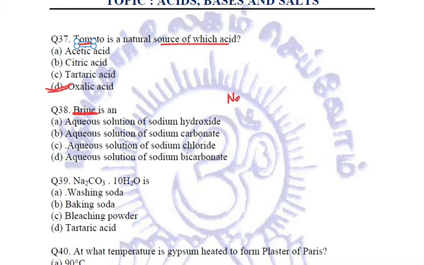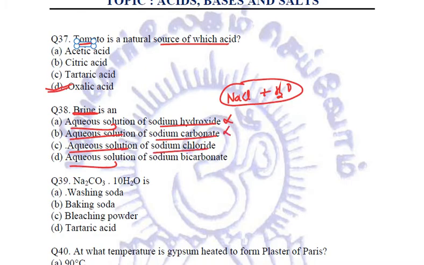Brine is a cold and concentrated solution of common salt, sodium chloride, in water. Right? So it is an aqueous solution, no doubt. Aqueous solution is there, but of sodium hydroxide, no. Sodium carbonate, no. Sodium chloride, yes. Sodium bicarbonate, no. So C is the correct option, that brine is a cold and concentrated aqueous solution of sodium chloride.